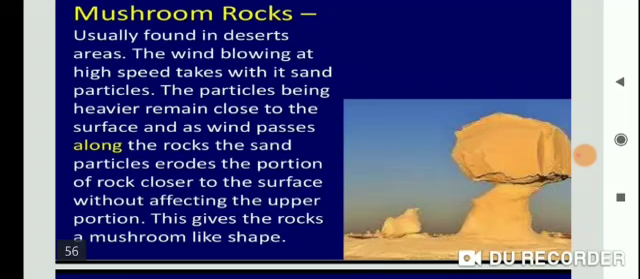Because of the mushroom-like shape, students, the winds eroded the lower section of the rocks more than the upper part, and therefore such a rock has a narrow base and wider top. So when the wind blows, it lifts and transports sand from one place to another.